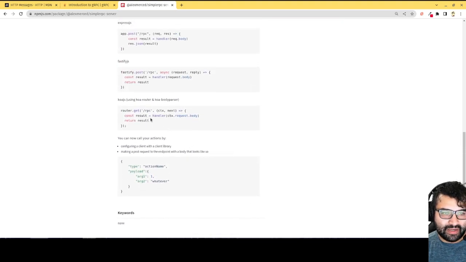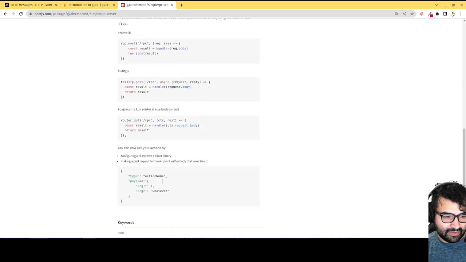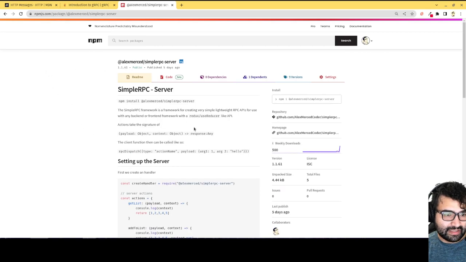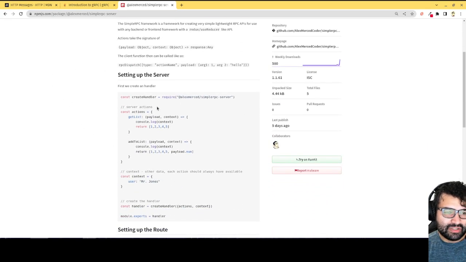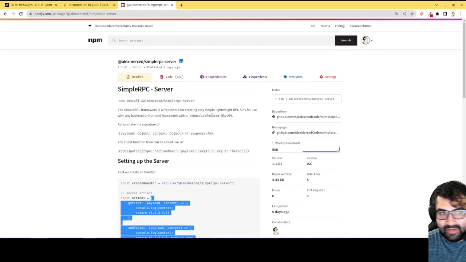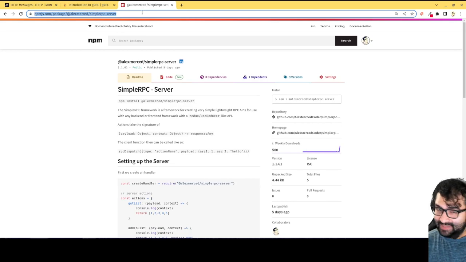So here in the front end, the way it would work... Actually, do I have an example of how it would look in the front end? Not, I think, on this side. This is the client, this is the server library. But you see, all you do is literally write an object with a bunch of functions, and that's it. You just write a bunch of functions. And that's why it's called simple RPC, because it's really simple.